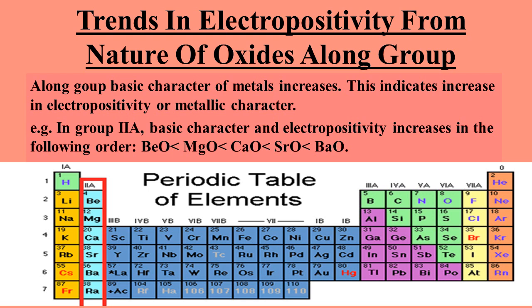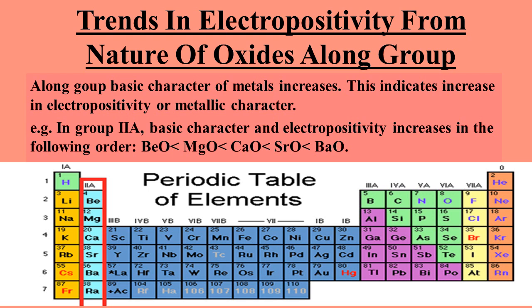Trends in electropositive character or electropositivity from nature of oxides along the group. As I've told you earlier, metals form basic oxides. Along the group, the basic character of metals increases. The metallic character depends on the basic character. If basic character is more, then metallic character is more. It means if the basic character is increasing down the group, metallic character is also increasing down the group.